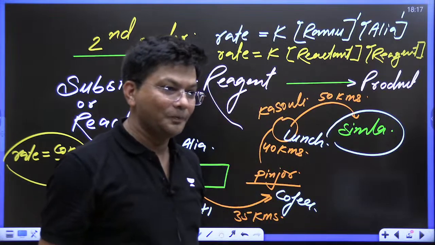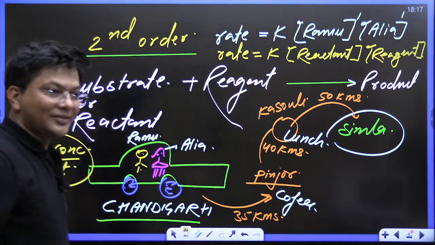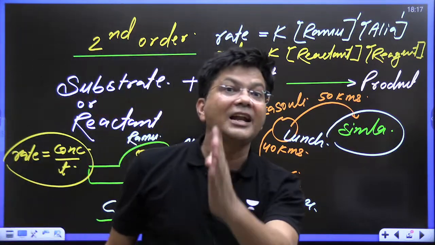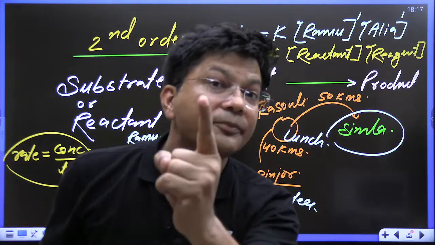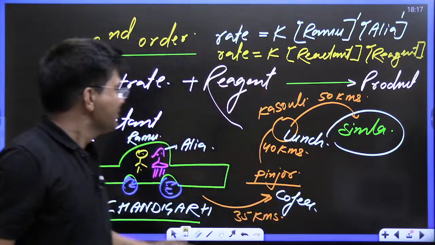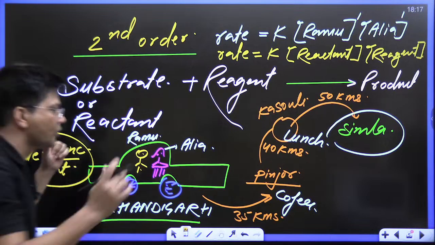Kids, do let me know, are you able to understand in this way? I'm not only telling you organic chemistry, I'm telling you the chemical kinetics basics simultaneously also.